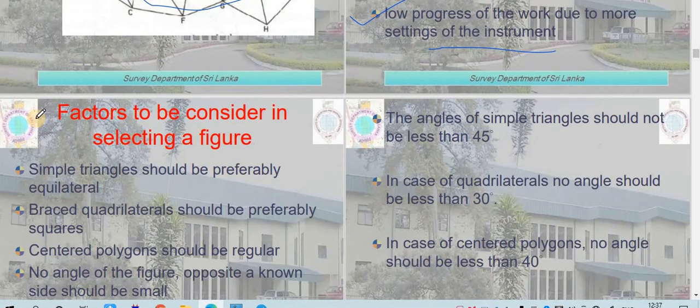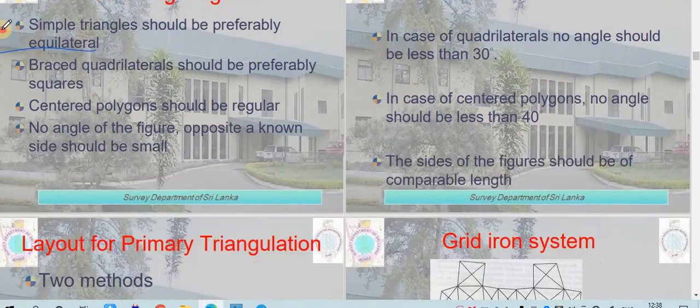After that, what are the factors to be considered in selecting a figure? This is also very important. Which type of figure you should choose is also very important. A simple triangle should preferably be equilateral. So one of the first conditions is that we should choose a simple triangle which is preferably equilateral, and if you are choosing a quadrilateral, it should be a braced quadrilateral, preferably a square.